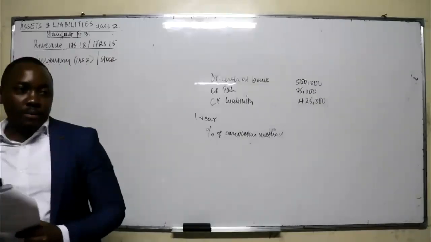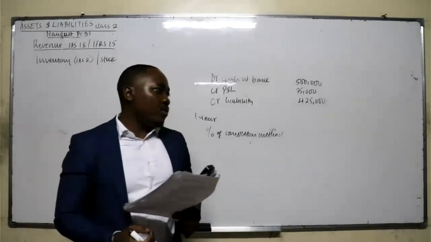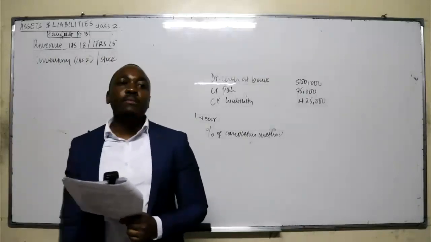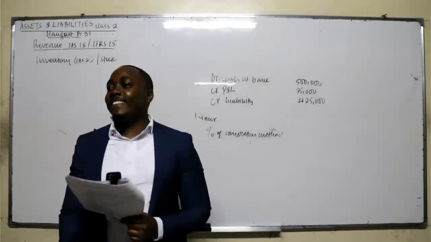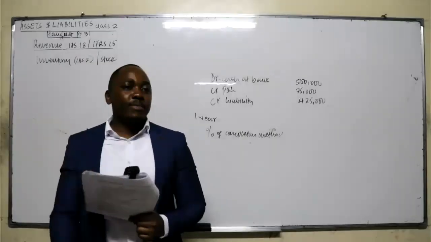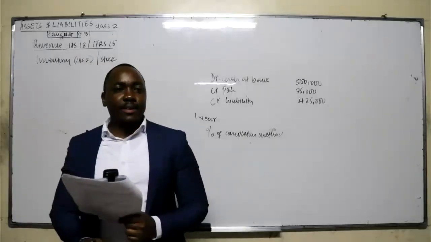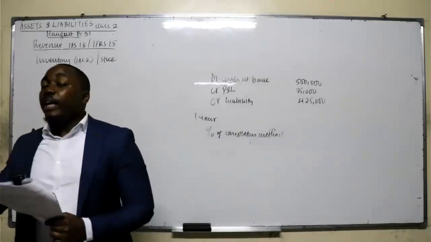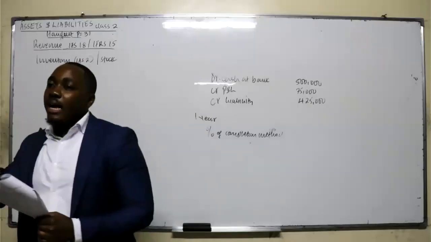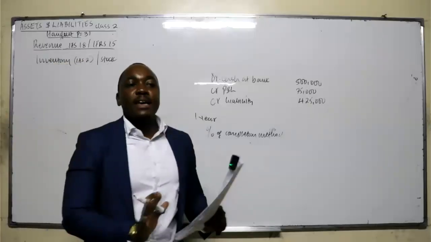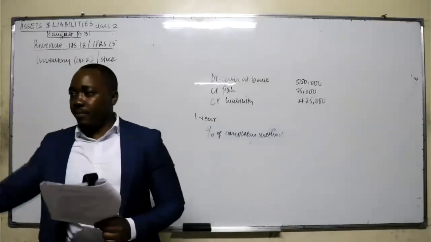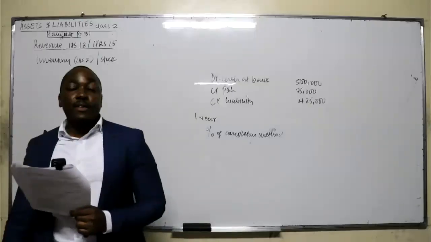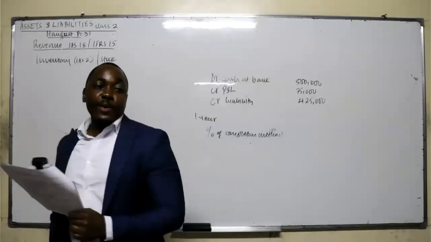Asset held for sale. Now, for example, if you go to Maridadi Motors, their work is to sell cars, right? So that means what they hold for trading is the motor cars. So to them, that one is not a non-current asset. That's current. The only motor vehicle they'll classify as a non-current asset is the vehicle that's owned by the company to be used maybe by the staff, because they expect to be in the business for more than one financial year. Let's go to Optiven. What do they sell?